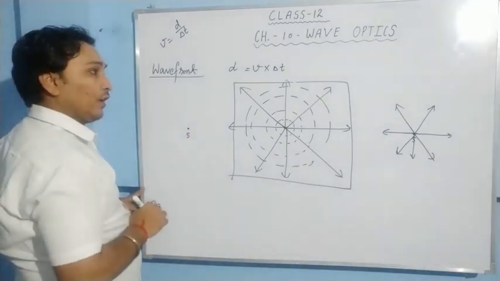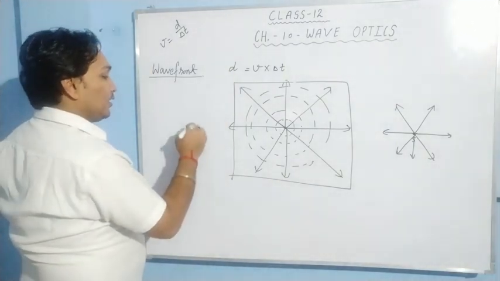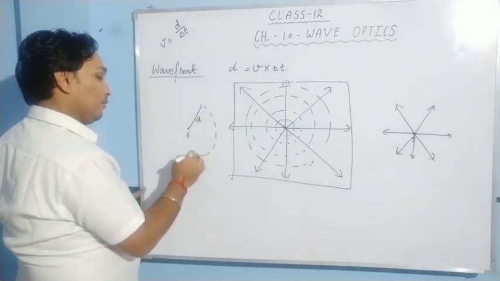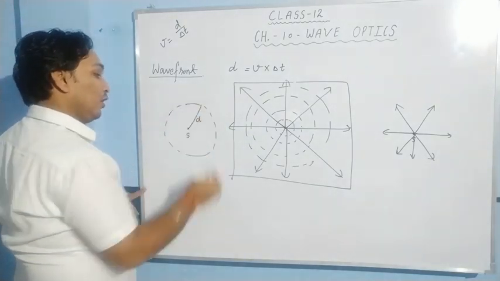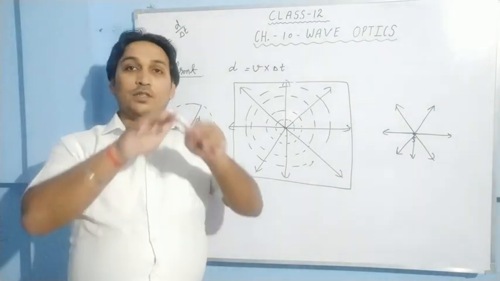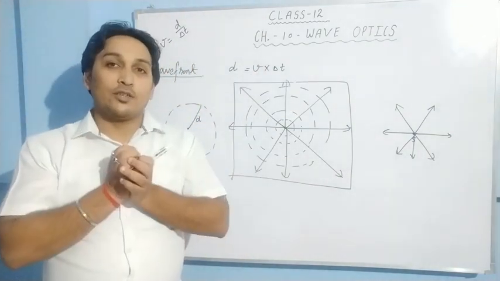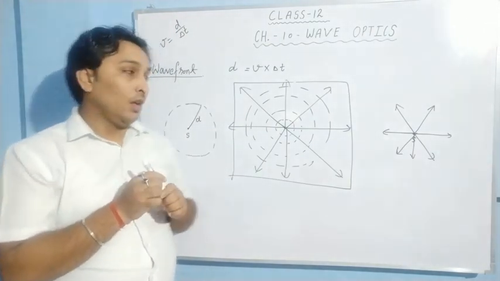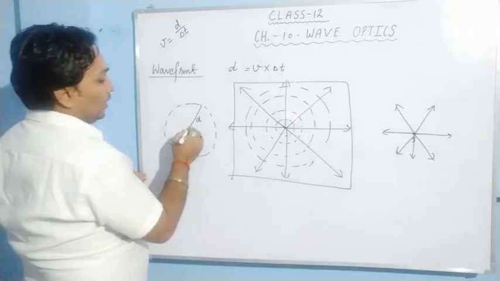Here is the source of light. Let us take a distance d, and we draw a sphere. I am drawing a circle over here, but it is a sphere. There is a difference between circle and sphere. Sphere is a 3D shape, it is a football-like shape, and circle is a disc, it is a ring. Okay? So now what happens?